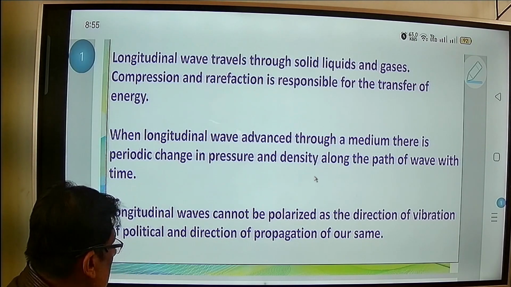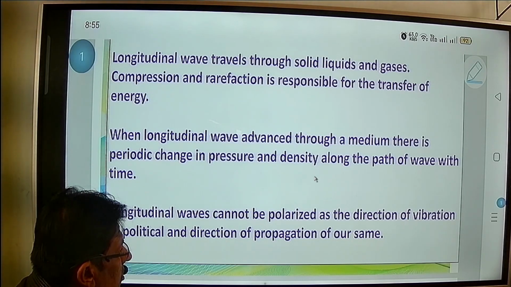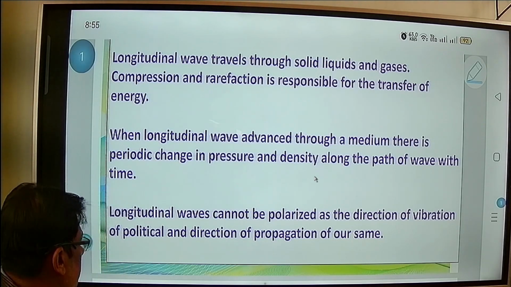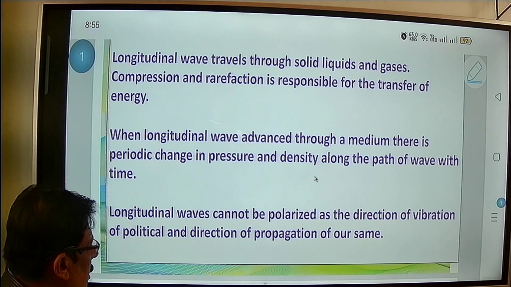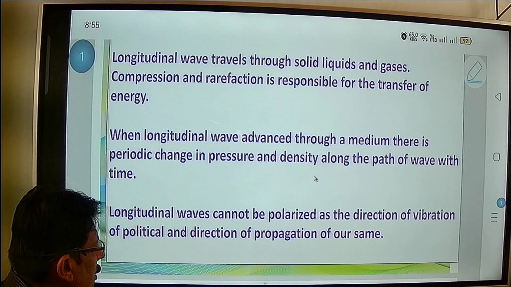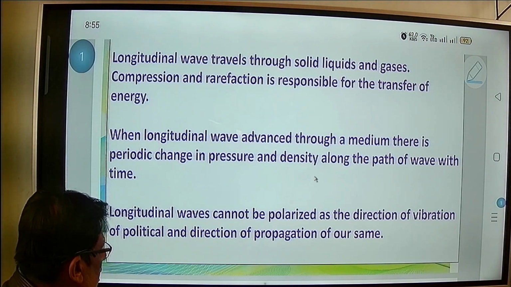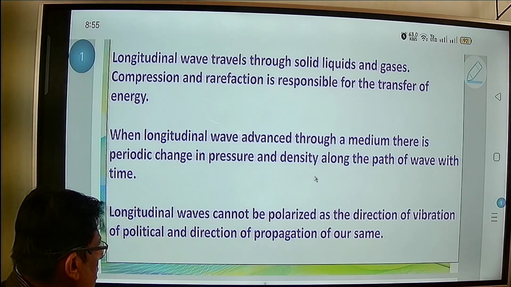Now, longitudinal waves cannot be polarized as the direction of vibration of particles and the direction of propagation of the wave are the same.